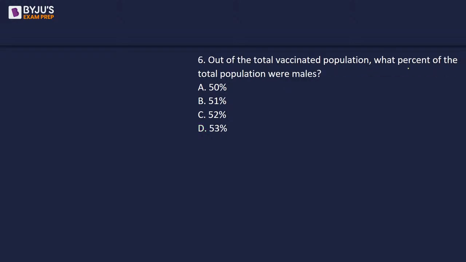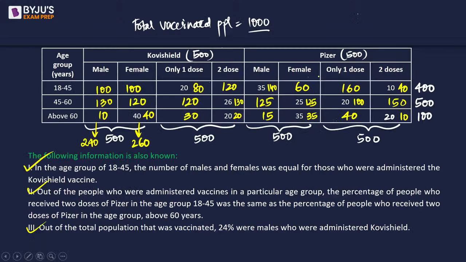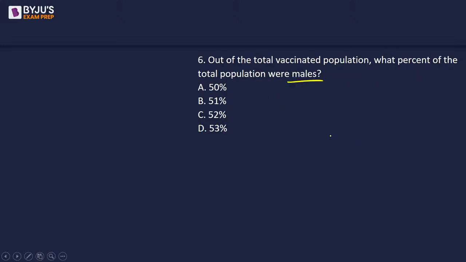Okay, out of the total vaccinated population, what percent of total population were males? So if I look at males, we know that male total is 240. So the total number of male under Pfizer is 140 plus 140, which is 280. So this will be remaining 220. So 240 plus 280 is 520. So 520 males out of a total population of 1000, which will be 52%.